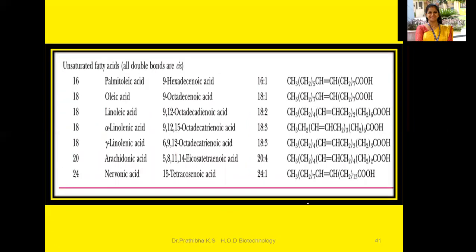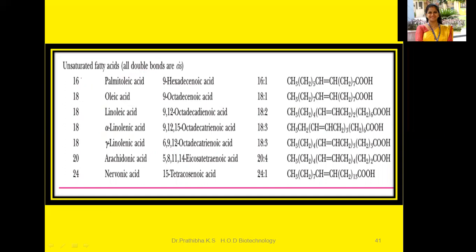Next, let us go through the unsaturated fatty acids. You can see in all these unsaturated fatty acids the presence of one double bond or more than one double bond. Pause this video or take a screenshot and kindly make a note.